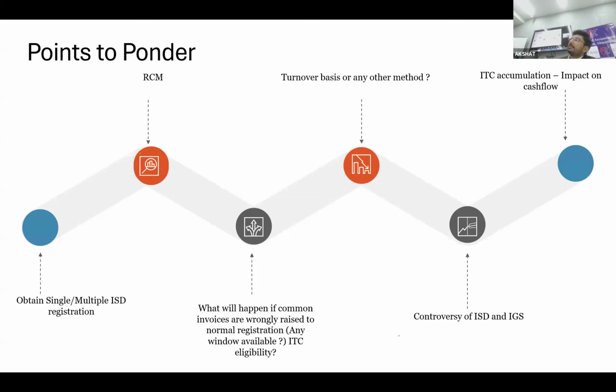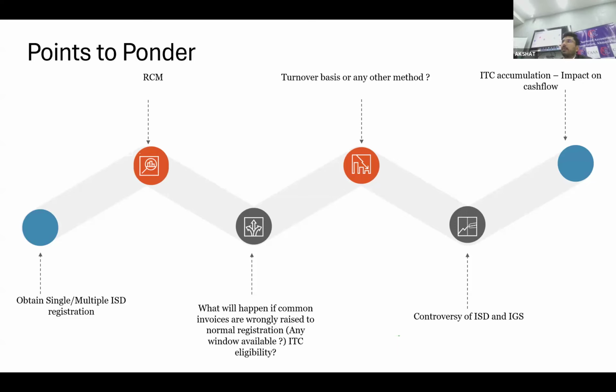After ISD, let's say now I have the cross charge. First of all, we all need to understand and appreciate that even after the ISD, cross charge will continue. So ISD and cross charge will not have the option in absence of ISD. I can have the cross charge, and in cross charge, I can have the ISD. Circular 199 clarifies everything. So I think that is very certain, and we all know internally generated service needs to be cross charged, and third party invoices needs to be distributed through ISD.